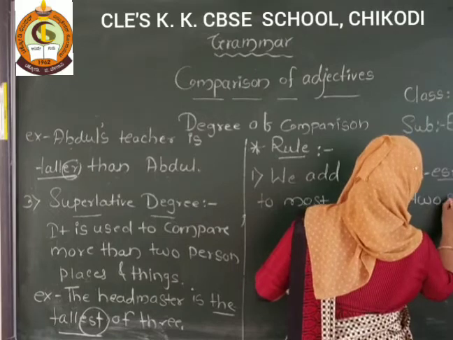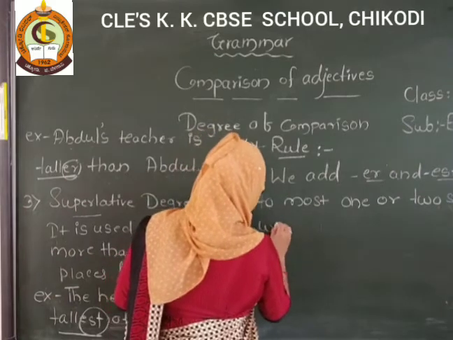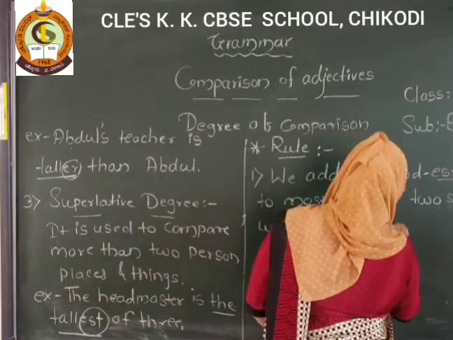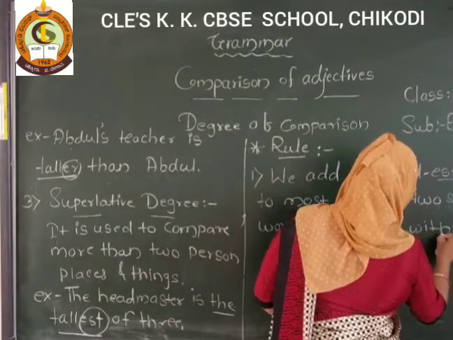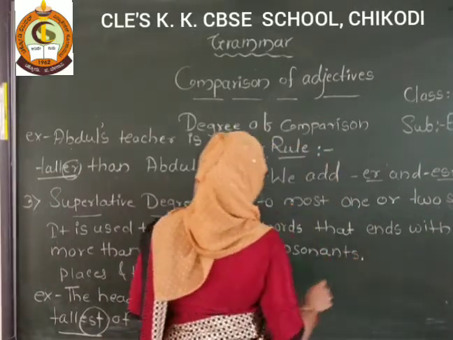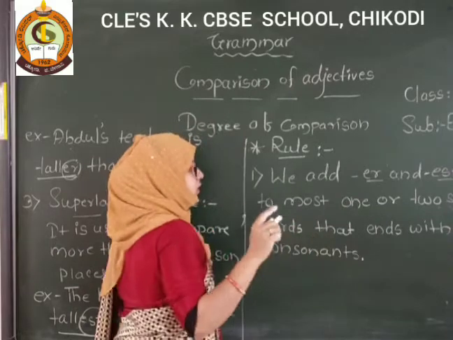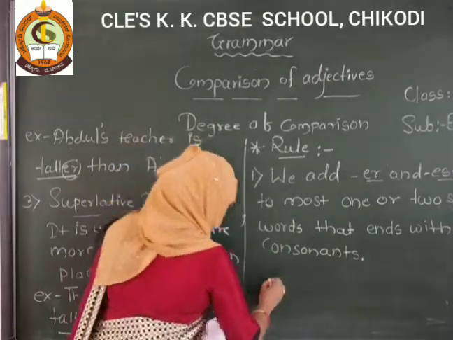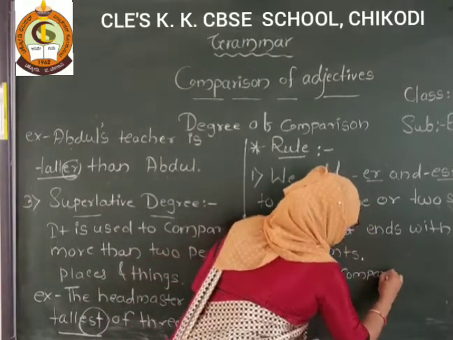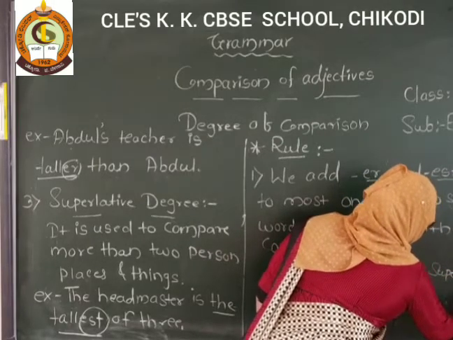that end with consonants. We learned about syllables, yes or no? Got it? Now I will explain. Here, first rule, we add ER and EST to most one or two syllable words. Suppose the positive degree is here, here the comparative, and here the superlative degree. These three degrees are there.